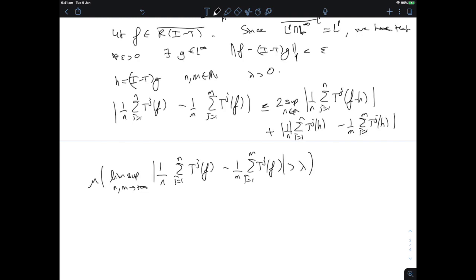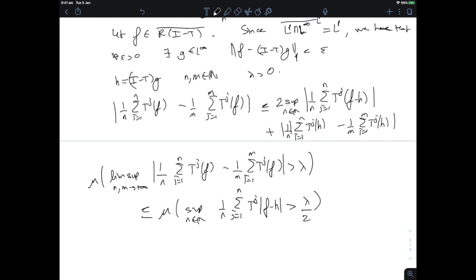But the measure of such a set is smaller than the measure of the set where the supremum over n of 1 upon n sum j equals 1 to n of T^j of the absolute value of f minus h is greater than lambda over 2.